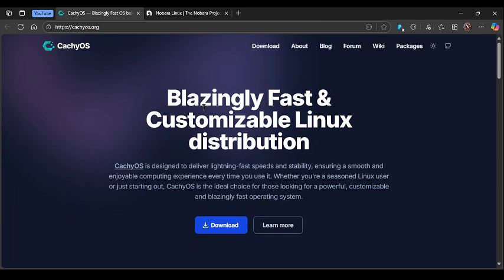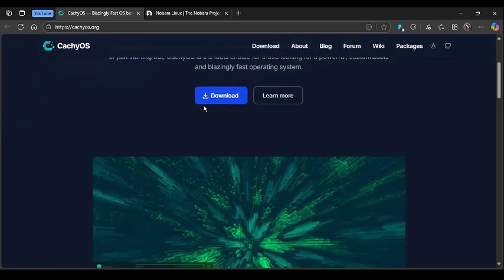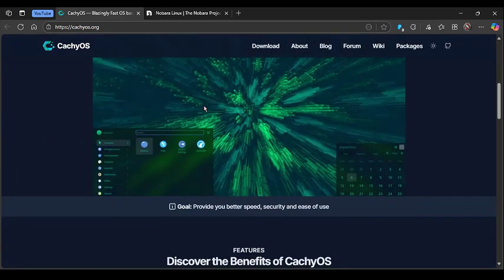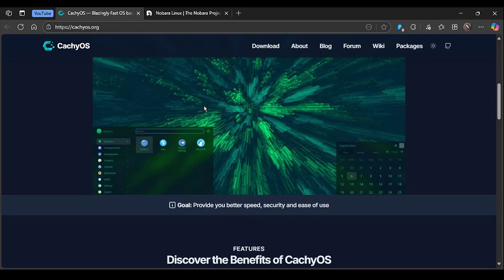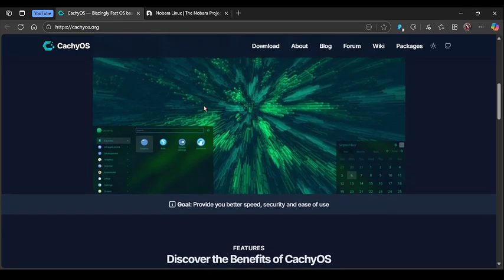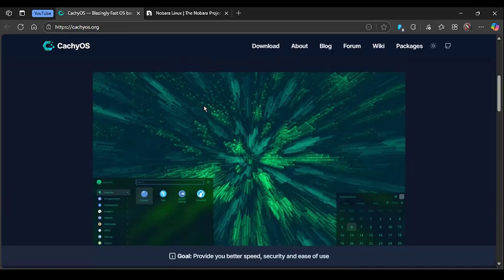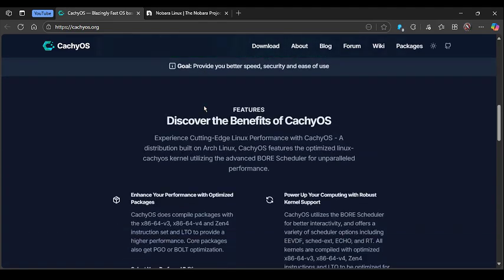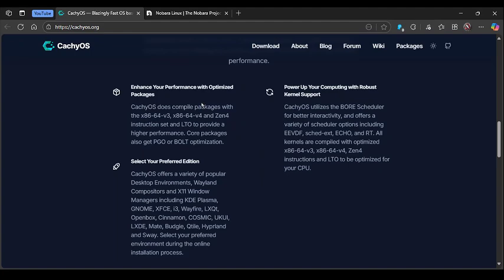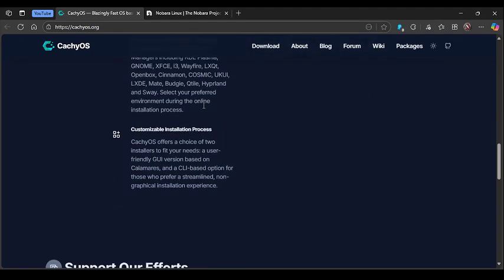CachyOS is all about speed and performance, built on Arch with custom tuned kernel and CPU-specific optimization. It's great for gamers and power users who want bleeding edge software and the flexibility of Arch, but with friendlier setup tools. The pros are raw performance, optimal customization, and strong hardware support, while the con is that it requires more tweaking than a beginner-friendly distro.